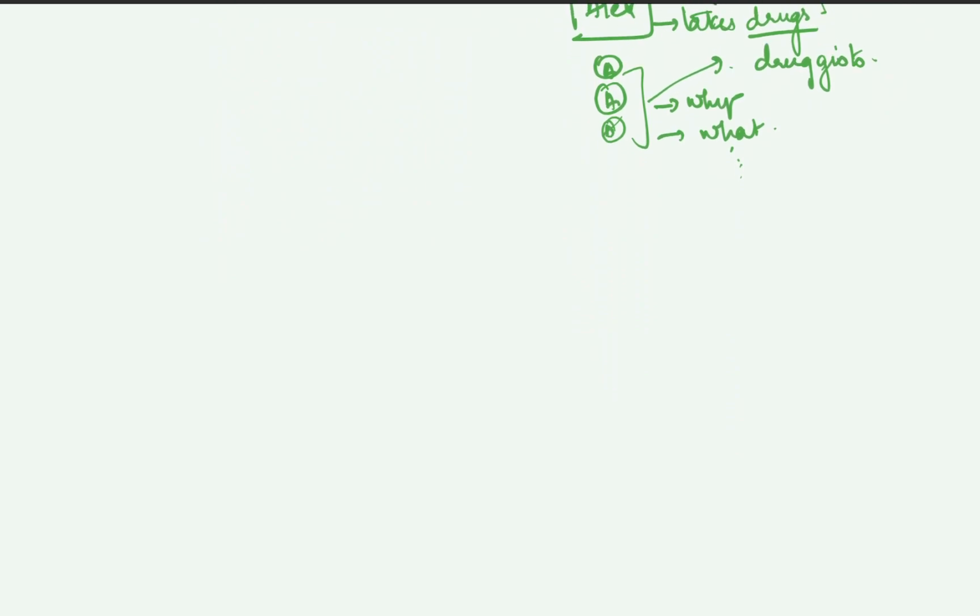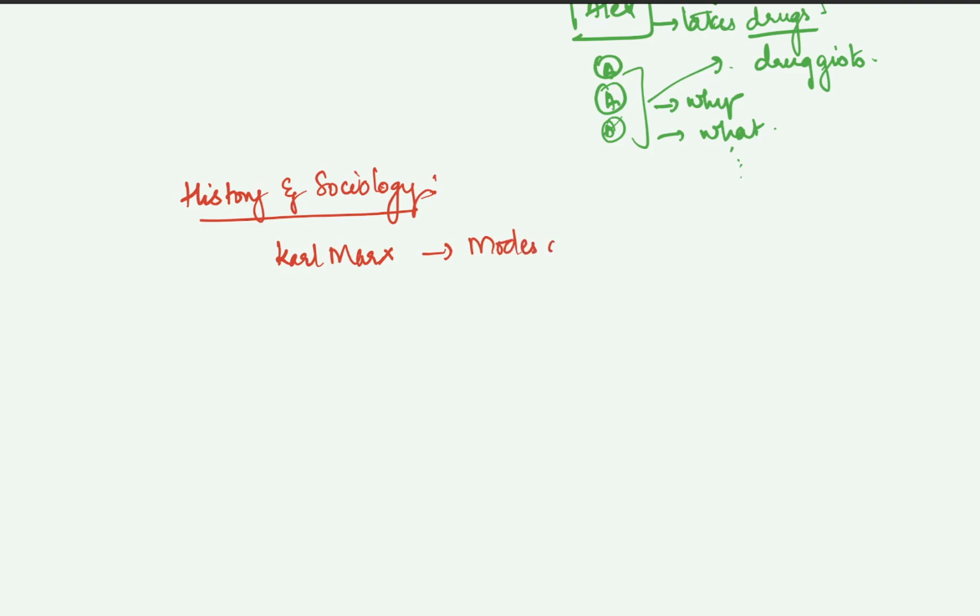Now coming to the commonalities, that is where history and sociology go together. For example, let us take the very famous example of Karl Marx. Karl Marx divides society on the basis of modes of production. What are modes of production, and what are the different types of societies he categorizes under them, is something we'll do when we do Karl Marx. This is a star again, which means we'll be doing it in the next classes.